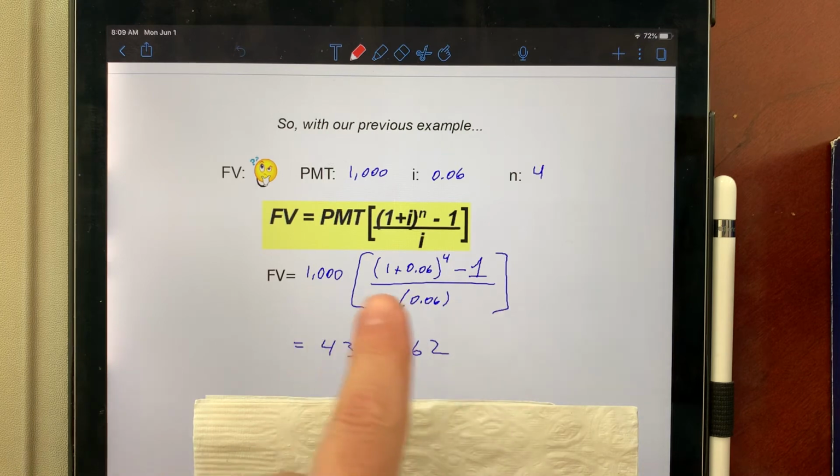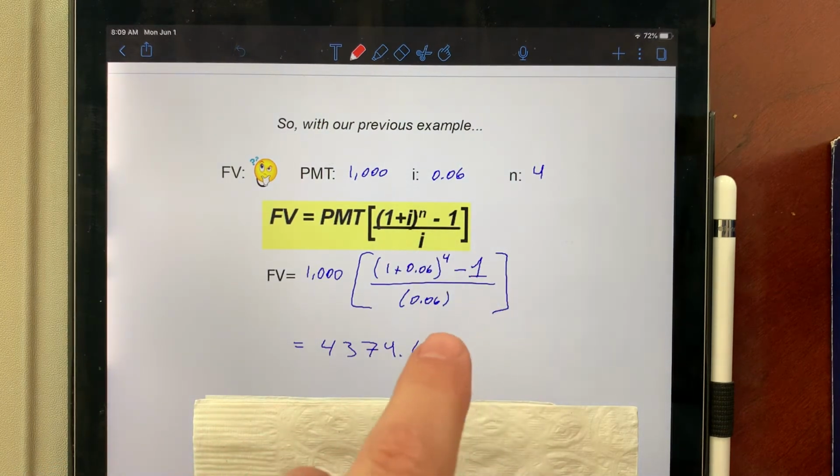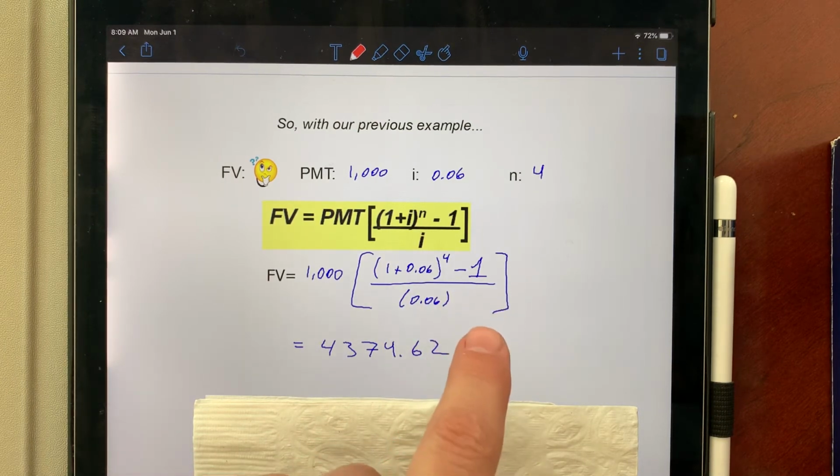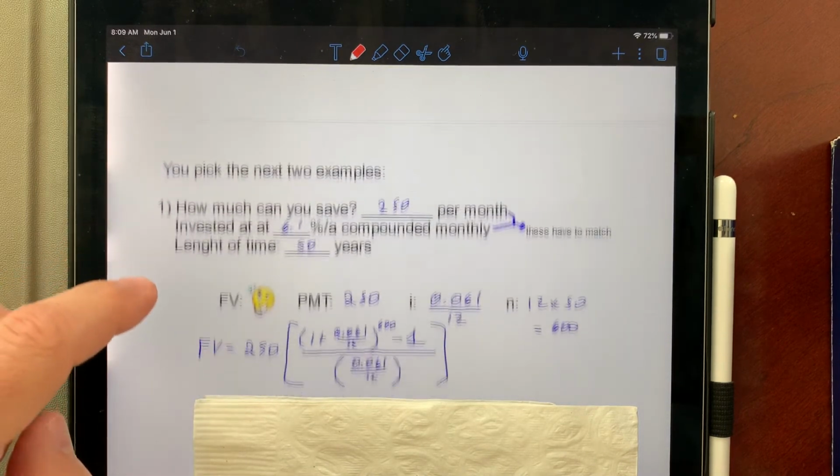To plug this in, it's a little trickier than it may seem. I just look at 3 numbers. So I look at the number on top, I hit enter, divided by open bracket. You do want to use brackets on this, enter, and then multiply by 1,000. Please make sure that you know how to plug this in. For this one, you're not going to have too much trouble. The next one will give you a little bit more trouble. So here we go. Let's go on to the next one.